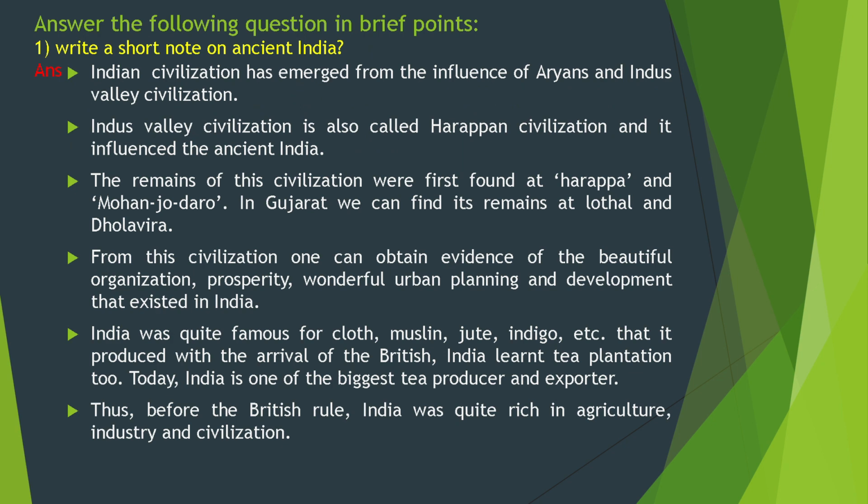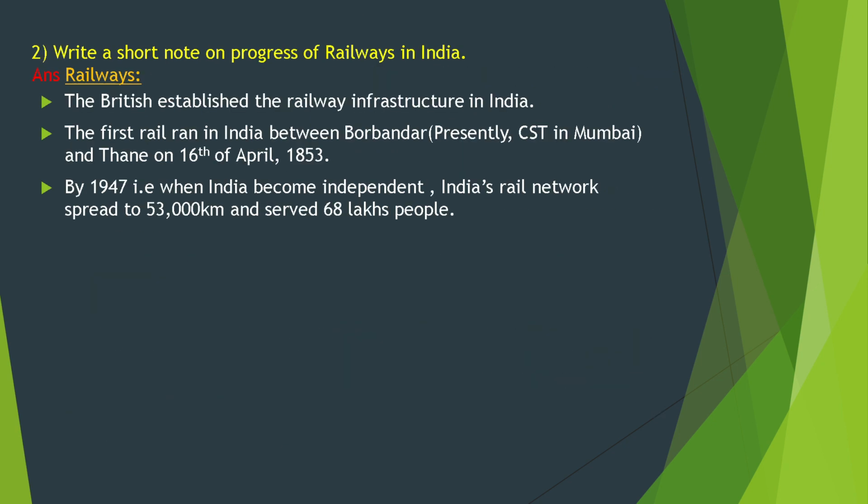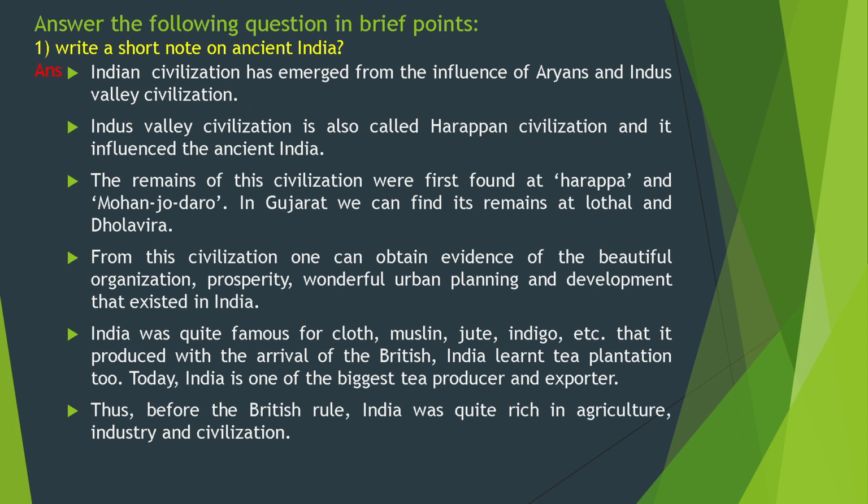Answer the following questions in brief points. Write a short note on ancient India. Indian civilization has emerged from the influence of Aryans and Indus Valley civilization. Indus Valley civilization is also known as Harappan civilization, and it influenced ancient India. The remains of this civilization were first found at Harappa and Mohenjo-daro.